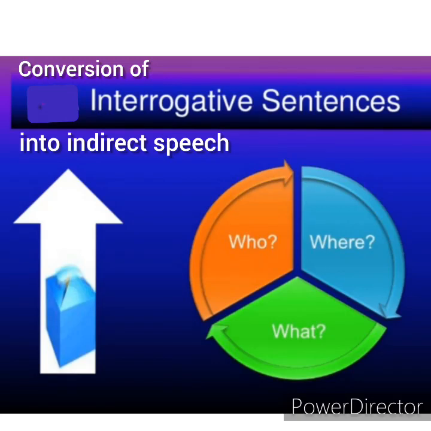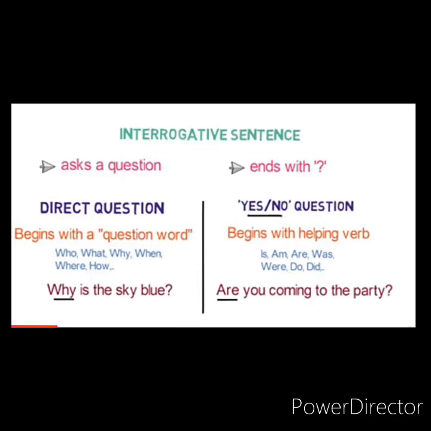Students, topic for today is conversion of interrogative sentences into indirect speech. What is an interrogative sentence? A sentence that asks a question and ends with question mark is called interrogative sentence. There are two types of interrogative sentences. First, direct question. Second, yes-no question.